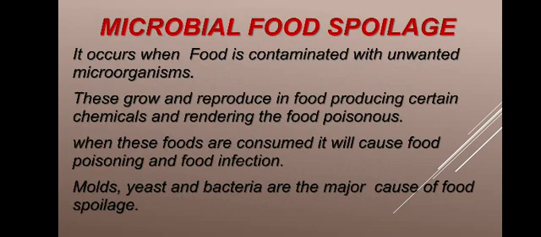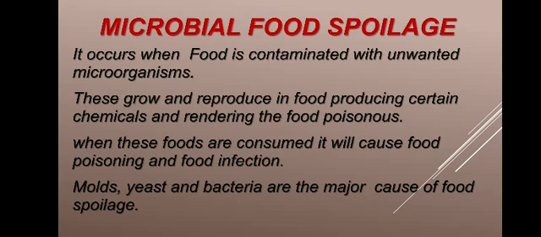Then microbial food spoilage, we can go deep into it. It occurs when food is contaminated with unwanted microorganisms. These grow and reproduce in food, producing certain chemicals, rendering the food poisonous. That is known as food intoxication. When these foods are consumed, they will cause food poisoning and food infection. Mold, yeast, and bacteria are the major causes of food spoilage.